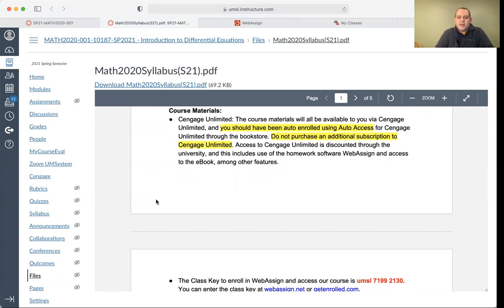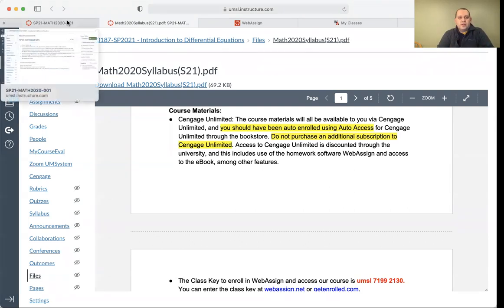We're going to use WebAssign this semester, and WebAssign is a Cengage product, and you've already been enrolled in auto access through the library for WebAssign. I think it's something like $50 or $60 for the semester, and that gives you access to the homework software for the semester, and the book is an ebook. If you want to have an actual physical copy of the book, I have instructions for that on the homepage.